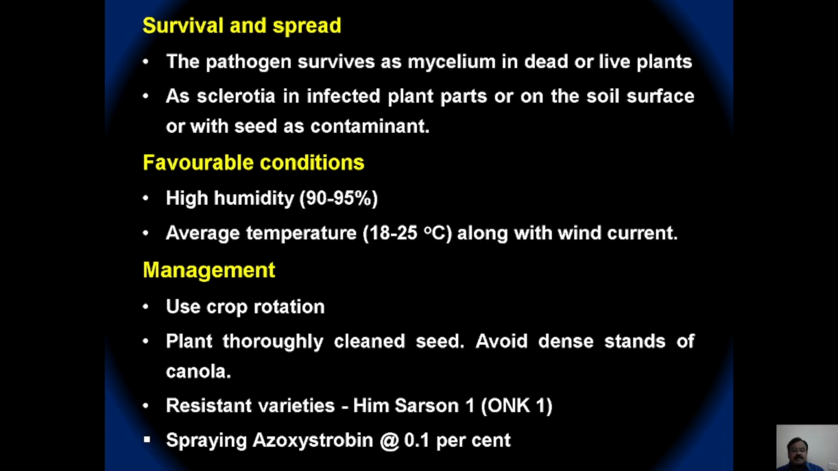And this Hims Sarsen 1 variety, which is also told to be resistant to downy mildew as well as powdery mildew, is also showing some resistant reaction to this pathogen. And during the cropping period, if the disease is noticed at the early stage itself, go with the spraying of azoxystrobin at the rate of 0.1%.